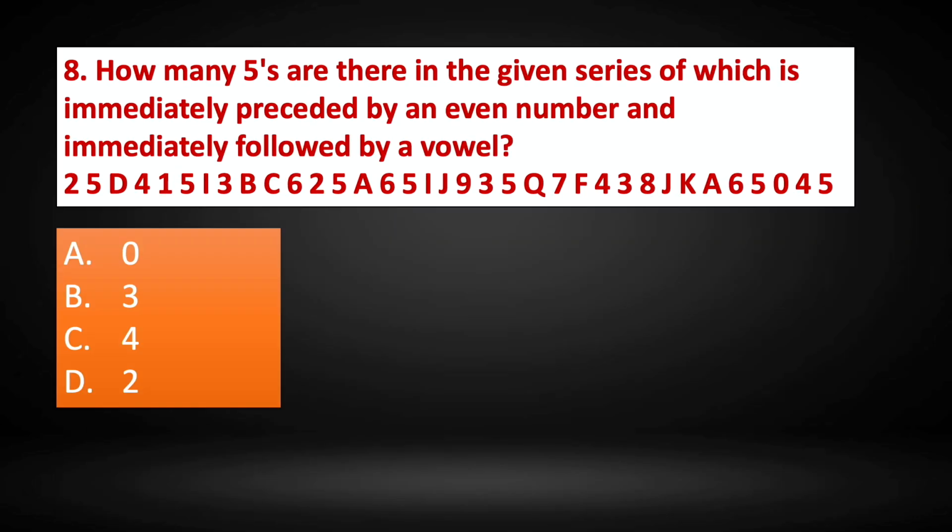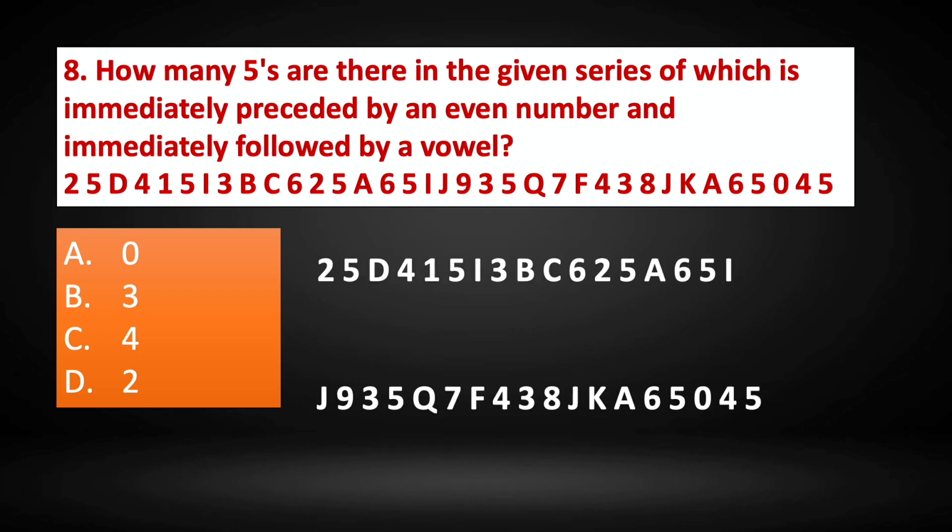Question number 8. How many 5s are there in the given series, of which 5 is immediately preceded by an even number and immediately followed by a vowel? So 5 is preceded by an even number and followed by a vowel. So we have split and written the series. The 5s are highlighted here.